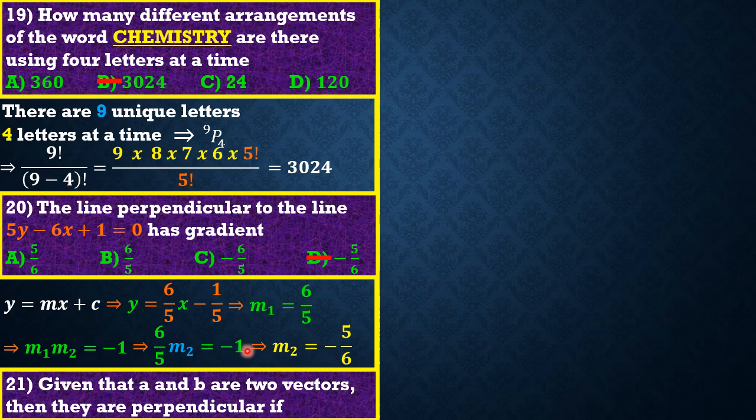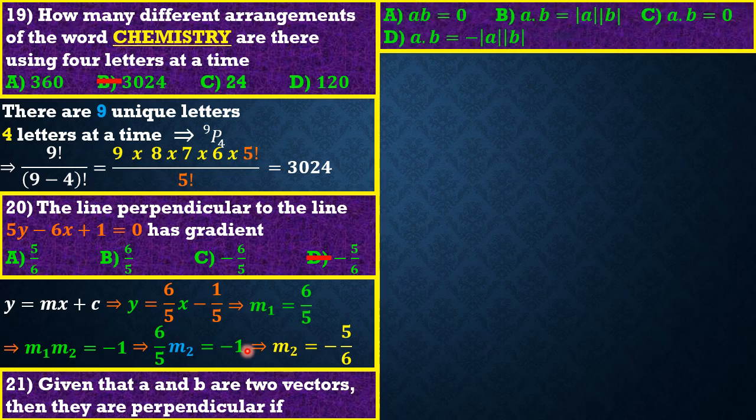Now, question 21 reads: given that A and B are two vectors, they are perpendicular if, okay. So friends, what do you know about perpendicular vectors, guys? Perpendicular vectors are simply vectors in which their dot product is equal to 0. Whenever the dot product is equal to 0, the vectors are perpendicular. Whenever the dot product is equal to the product of their magnitudes, they are parallel. In this case, AB is equal to 0.